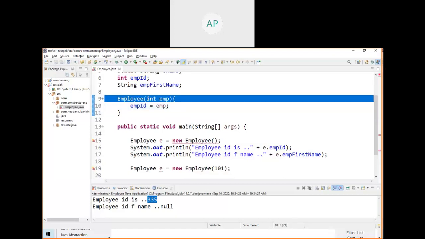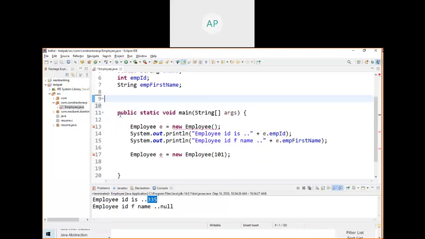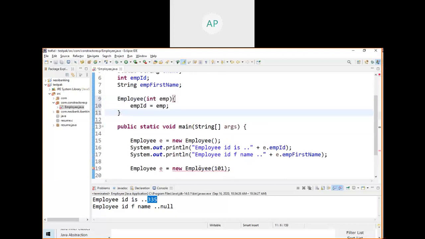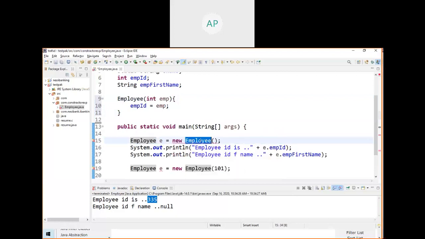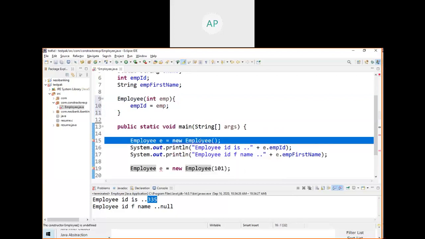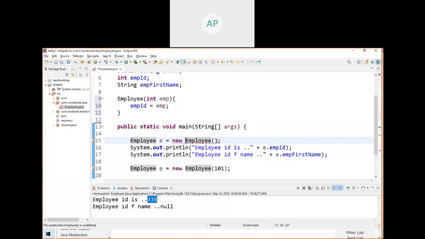Here we are getting an error. Before, when you remove this, there is no error. Very important: when you remove this, there is no error. When you place this, you are getting an error here, because there is no matching constructor. If your class does not have any constructor, it will create a default constructor. This is the default constructor.